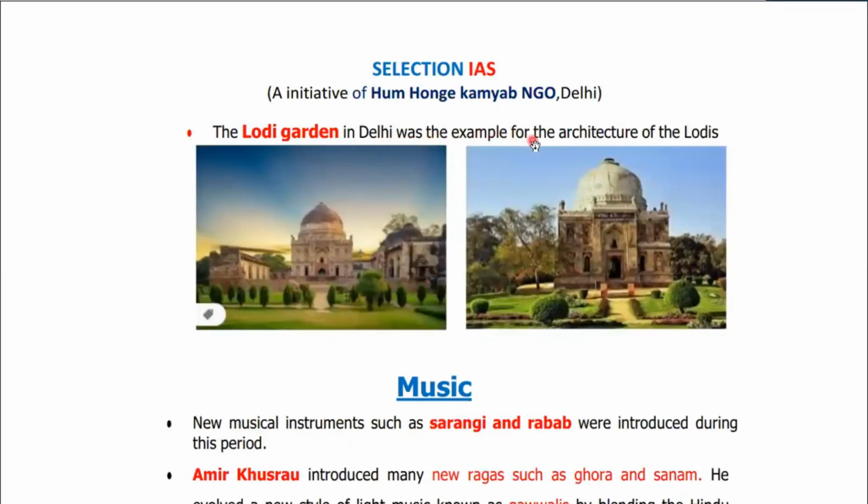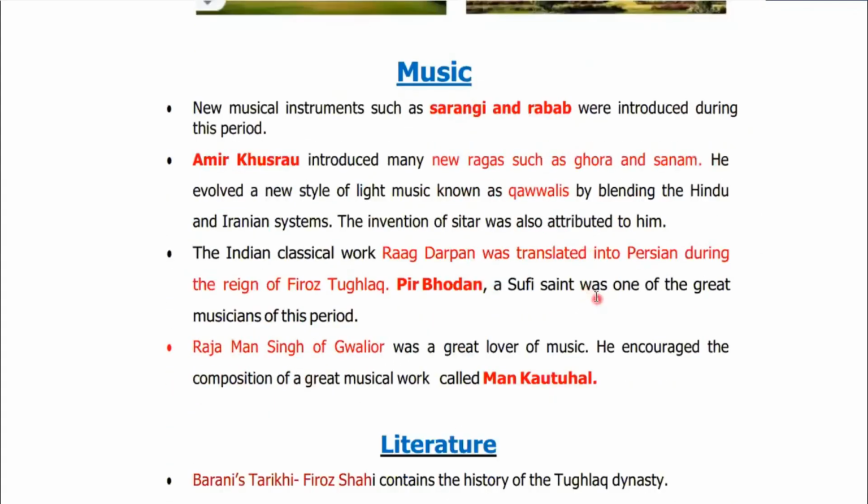Lodi Garden in Delhi was the example for the architecture of the Lodis. Okay, so this is the beautiful picture of Lodi Garden, right, in Delhi. And once again, one of the finest examples of the development of architecture during the Delhi Sultanate. It was also a period which saw the development of music. So new musical instruments like sarangi and rabab were introduced.